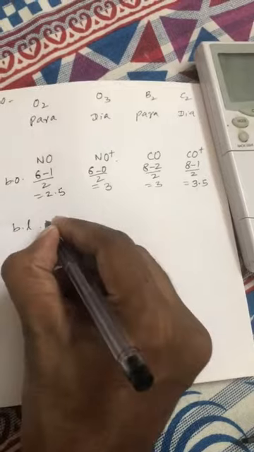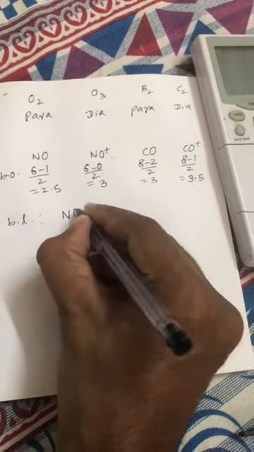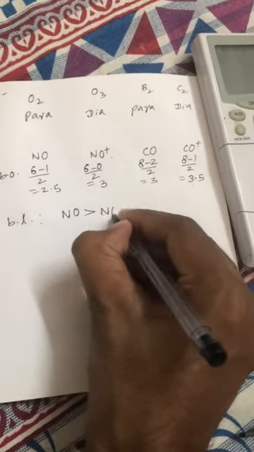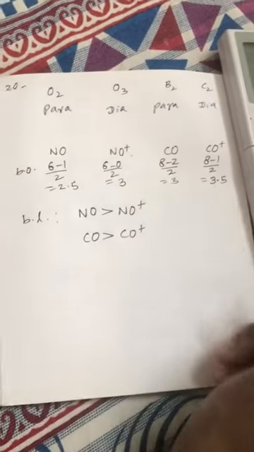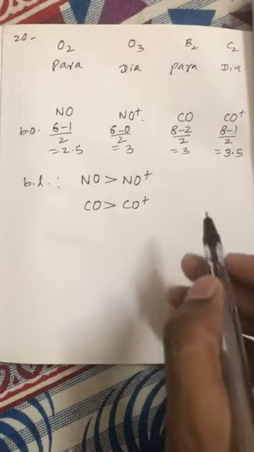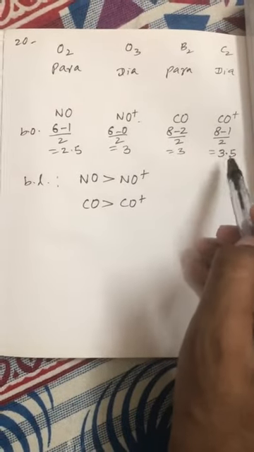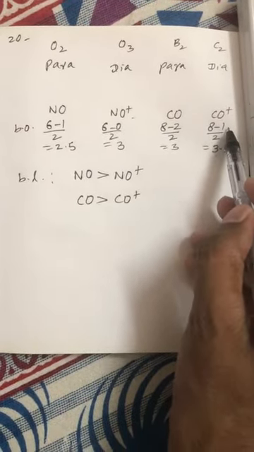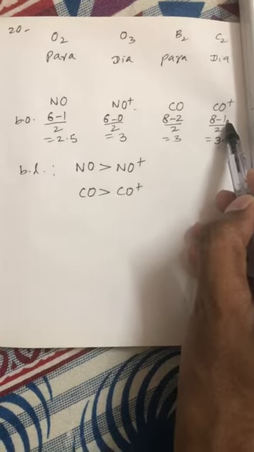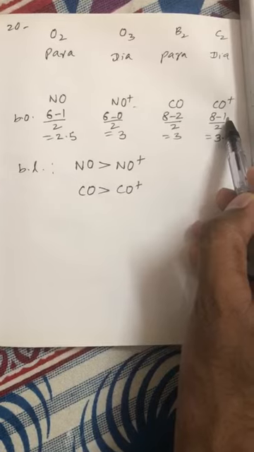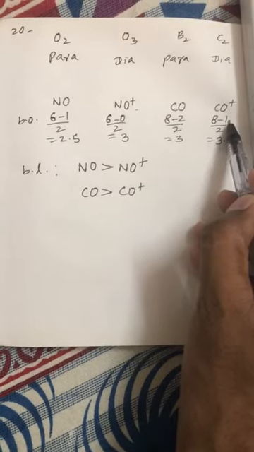If you compare bond length, then the bond length of NO is greater than NO positive, and the bond length of CO is greater than CO positive. Here in CO positive, this one electron is removed from sigma star 2s. Here the energy of sigma star 2s is higher than pi 2px and pi 2py.